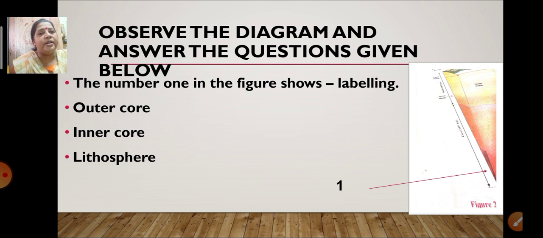The number 1 in the figure shows what labeling? You can see the pointer over here. Is it the outer core, the inner core, or the lithosphere? What is the labeling part over here? Yes, correct. It is the inner core. So this is how you will get the questions related to the diagram.